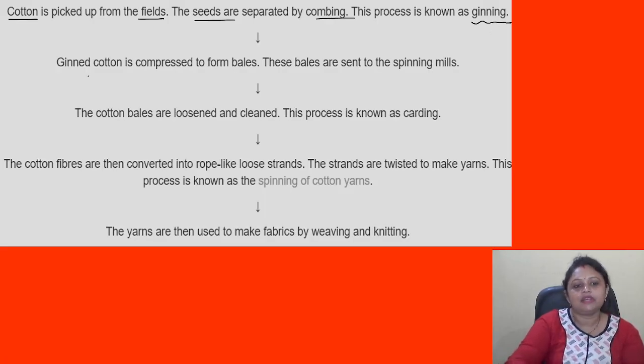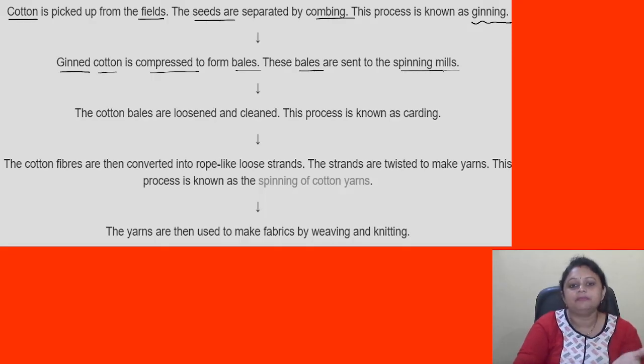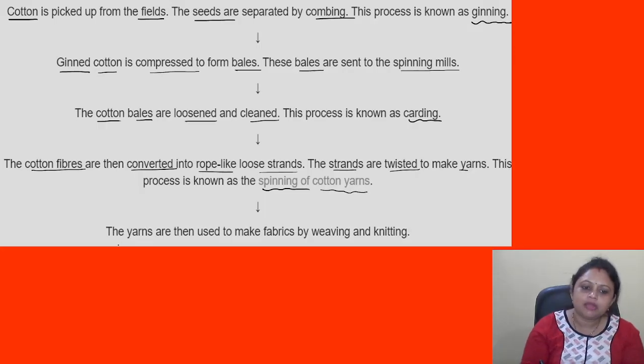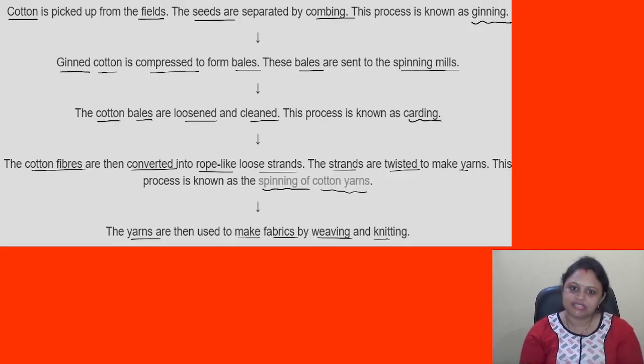In the second step, what is done? Ginned cotton is compressed to form bales, and these bales are sent to the spinning mills. Then in step 3, the cotton bales are loosened and cleaned. This process is known as carding. And in step 4, the cotton fibers are converted into rope-like loose strands, and these strands are twisted to make yarns. This process is known as spinning of cotton yarns. And in the final step, the yarns are then used to make fabrics by weaving and knitting. Okay.